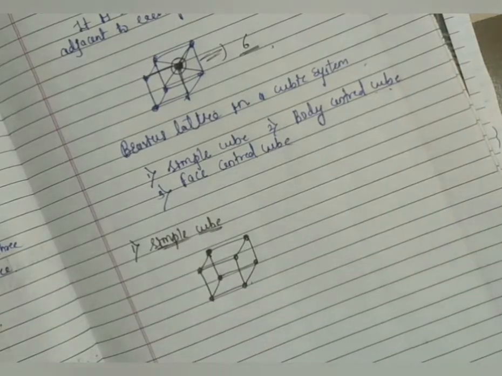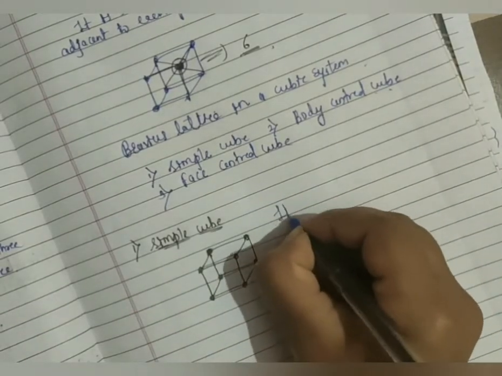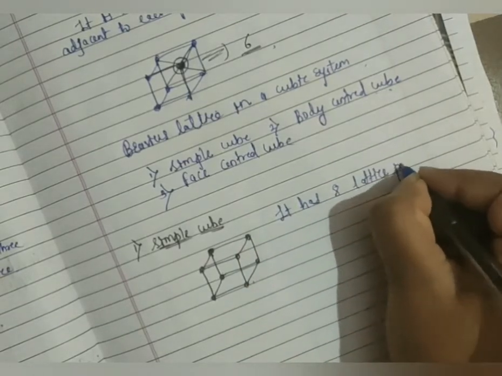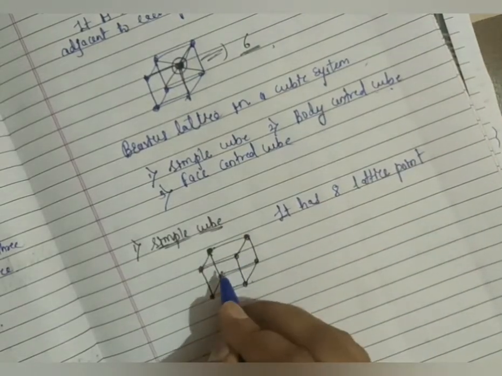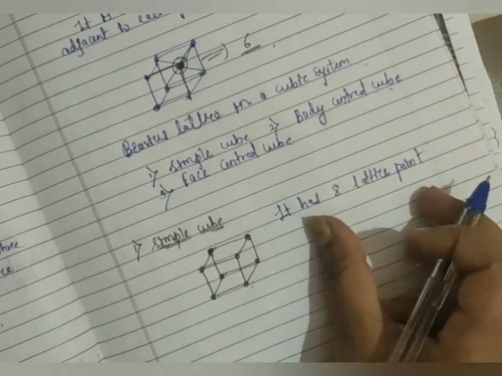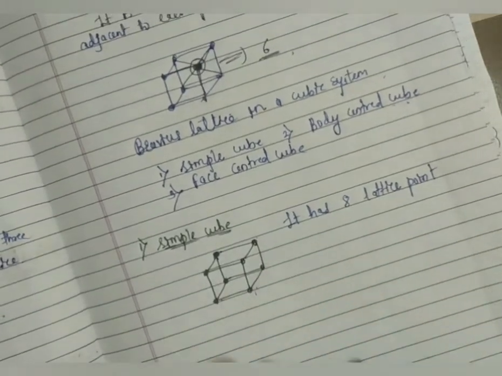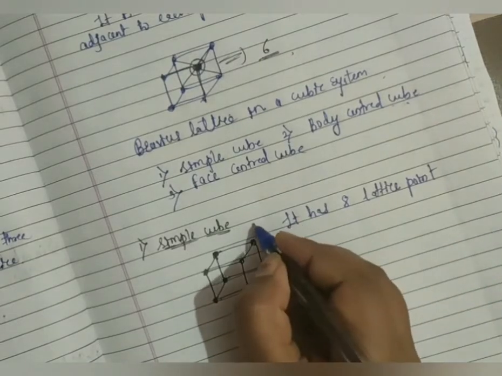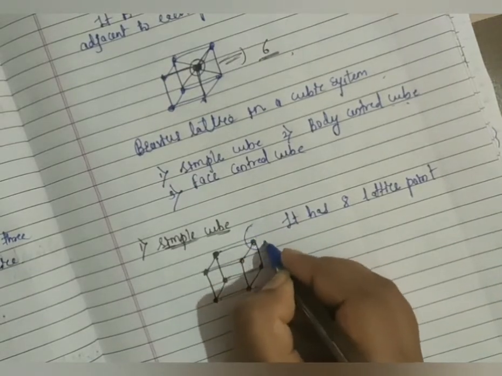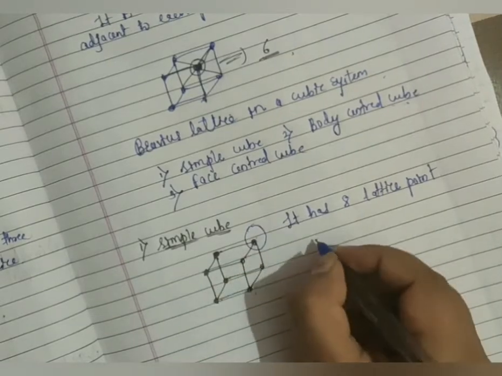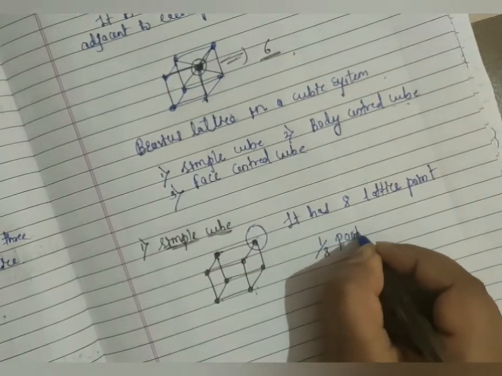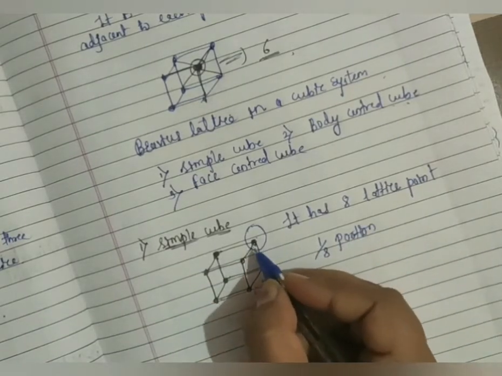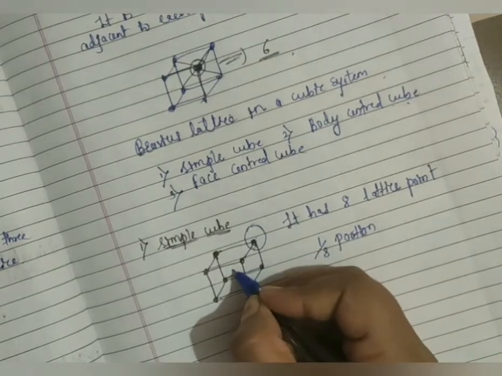So in case of simple cube you have to remember it has a total of 8 lattice points. See here, 1, 2, 3, 4, 5, 6, 7, 8. Now you have to find how many particles will be present in the simple cube. Suppose the particles are arranged like this. So this particle contributes up to 1 by 8 portion. Only 1 by 8 portion of this particle will be present inside the crystal.